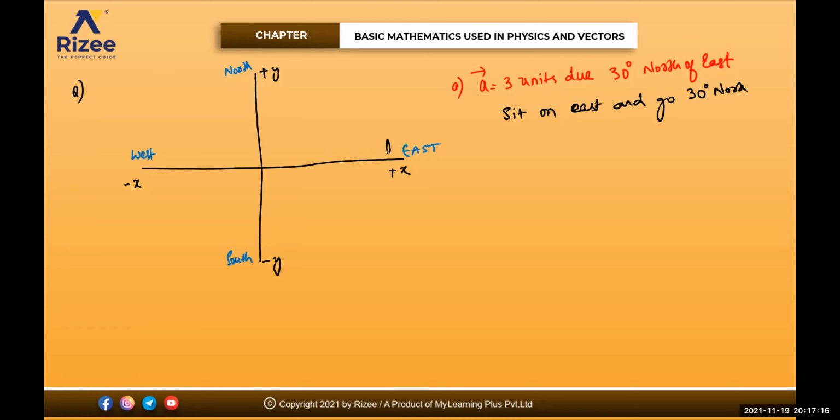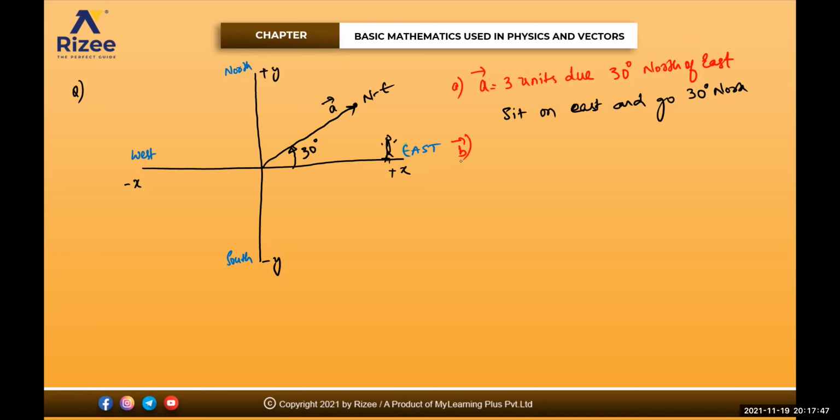See, I'm sitting here right now. Now slowly I'm going 30 degrees towards the north. So from here I've gone 10, 20, somewhere here. So this is right now for me 30 degrees, like this. This one is your northeast. Clear for everyone? So this is the vector A bar. Any doubt? Sure. I'll give you one more, you try to practice it.